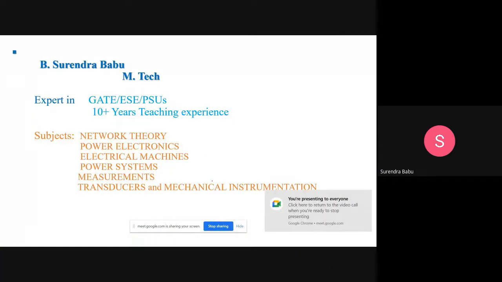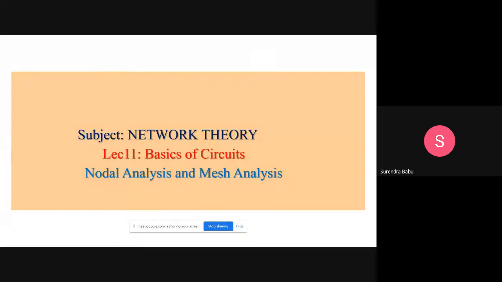Yes, students. All of you, good evening. See the continuation. Network theory concepts. Today's concept is mainly concentrated on nodal analysis and mesh analysis. In the previous sessions, I solved the questions based on equivalent circuits with respect to RLC and some questions based on KCL and KVL. Nearly 10 questions that I solved already.